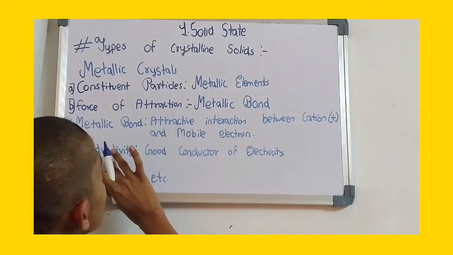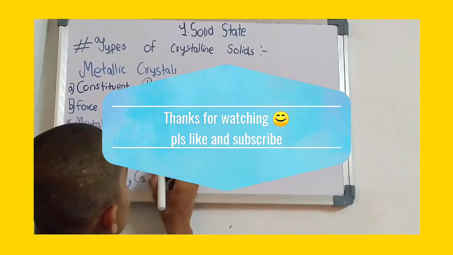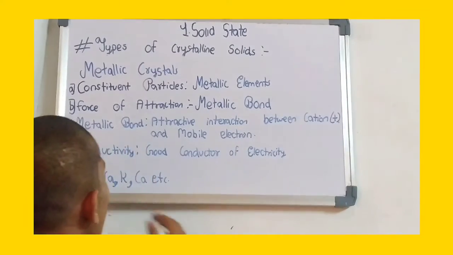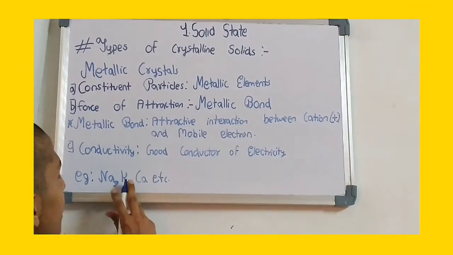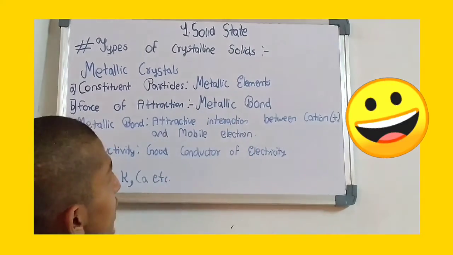And what is its conductivity? The last three crystalline solids were bad conductors of electricity, but this will be a good conductor of electricity because the electrons are free to move. And the examples are metallic elements like sodium, calcium, potassium, etc. Now we have completed the types of crystalline solids.